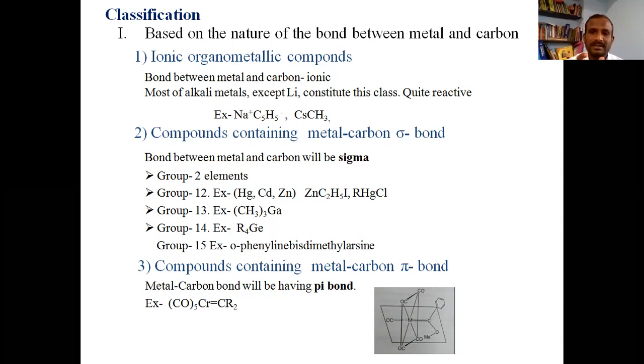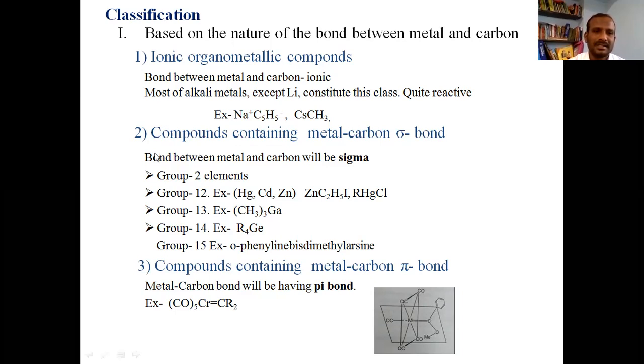This class constitutes the alkali metals. All the alkali metals except lithium constitute this class. These ionic organometallic compounds are highly reactive, more reactive because of their ionic bond. Examples are sodium cyclopentadiene and methyl cesium.